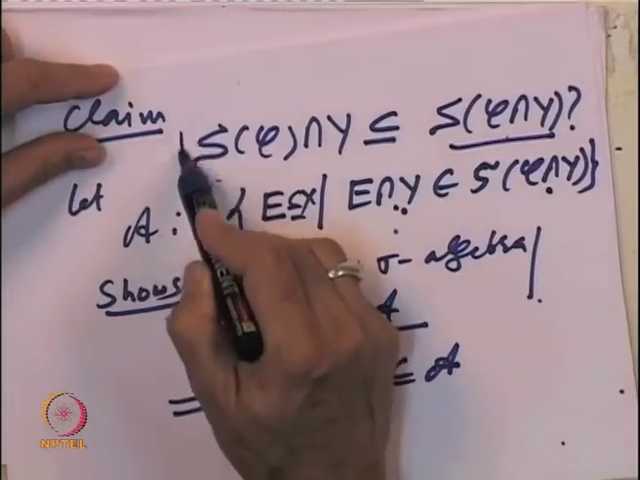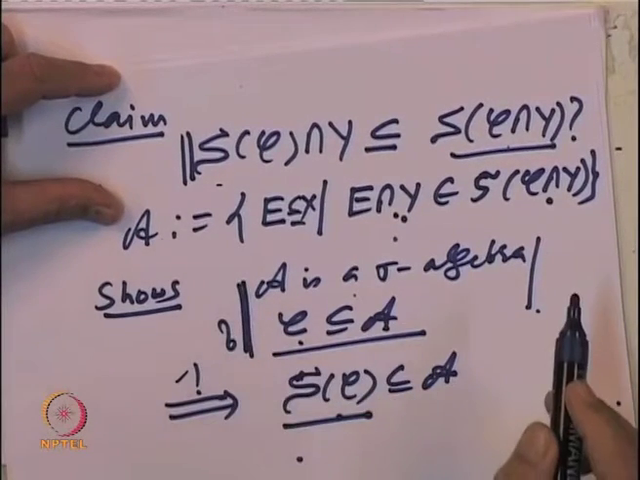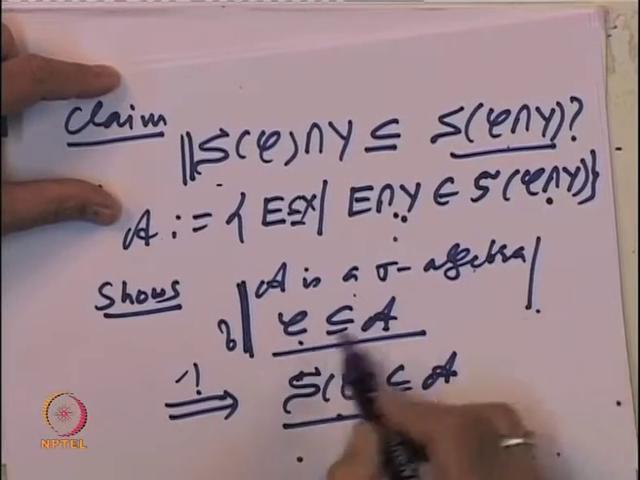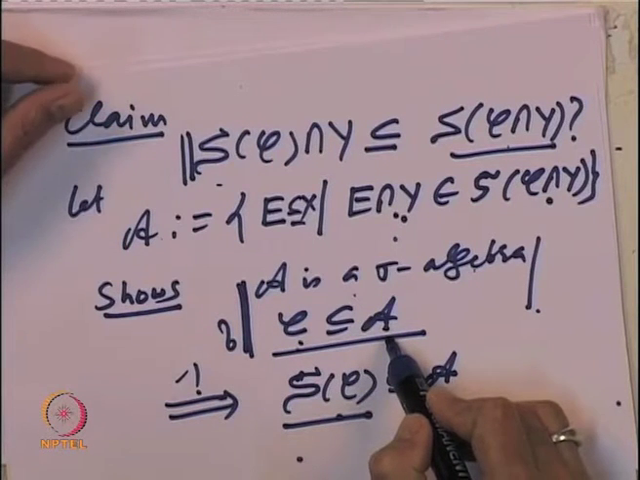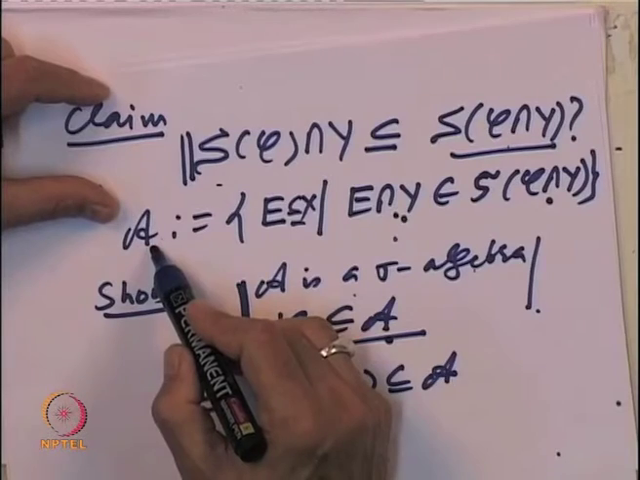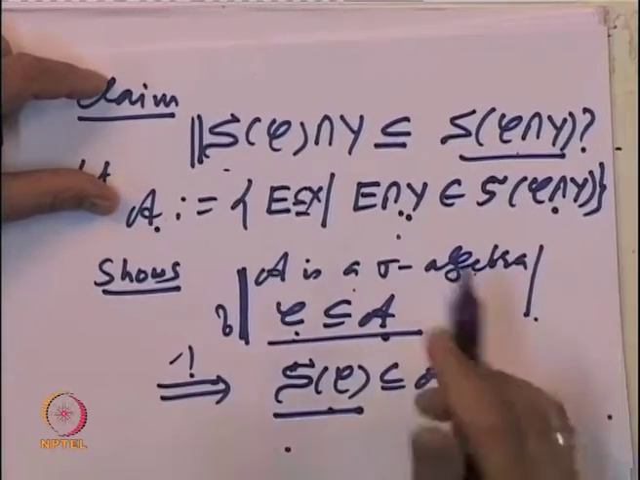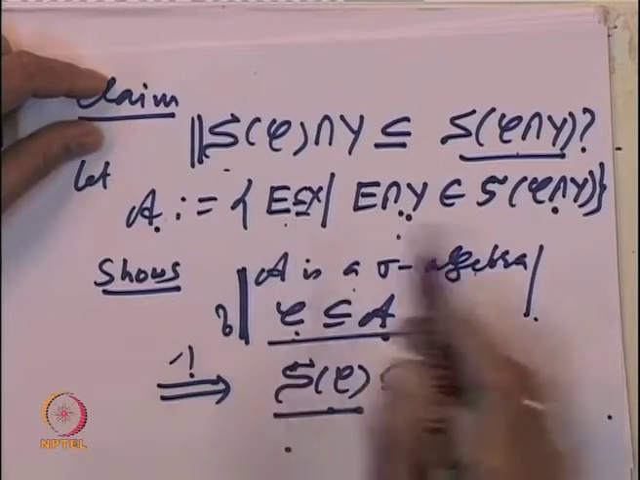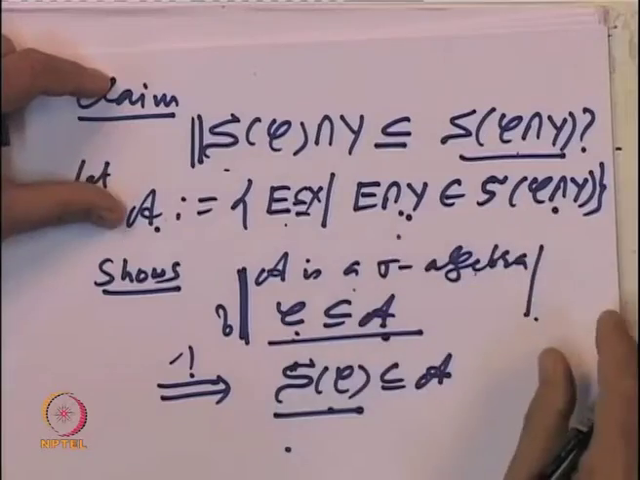So, this claim is equivalent to proving these two things, namely A is a sigma algebra and C is inside A. So, let us observe why it is a sigma algebra. That is once again by similar properties. So, let us try to show that A is a sigma algebra.